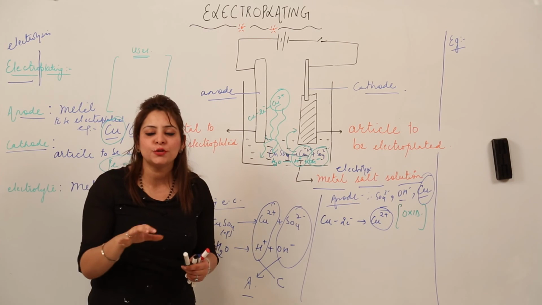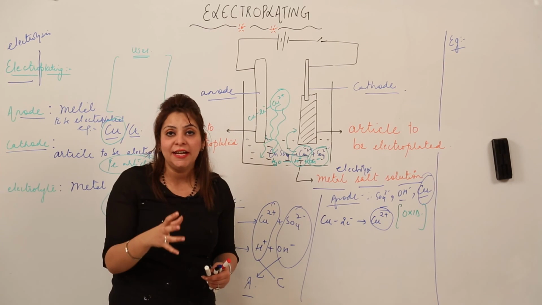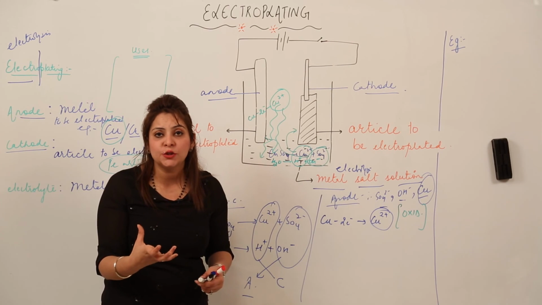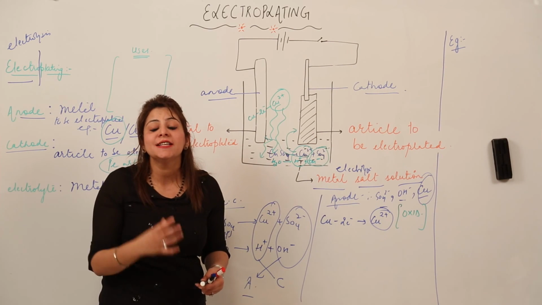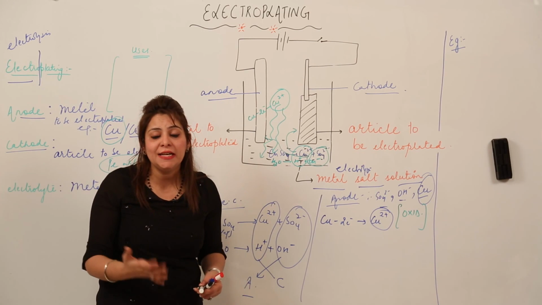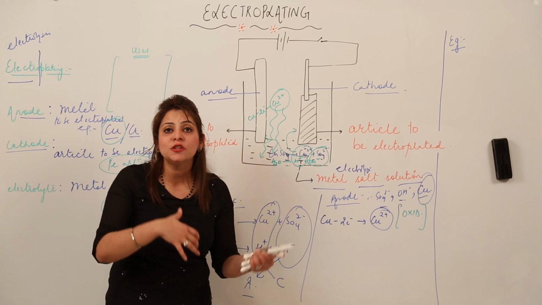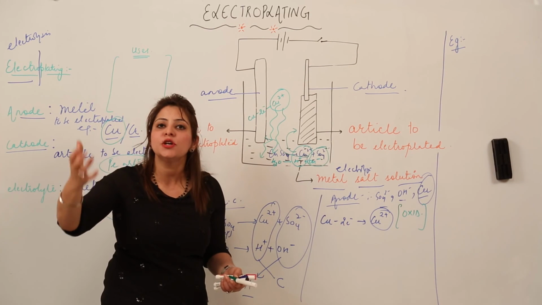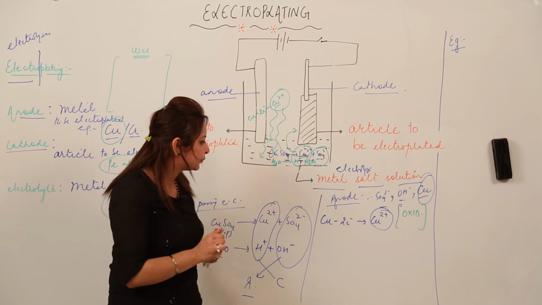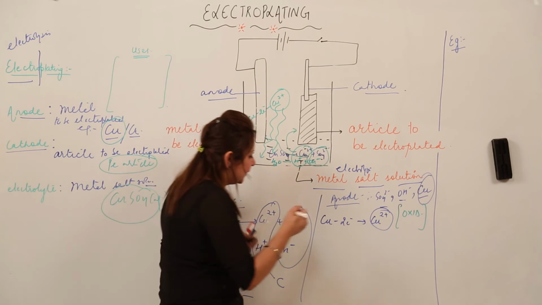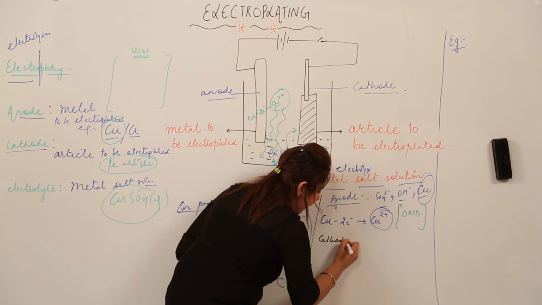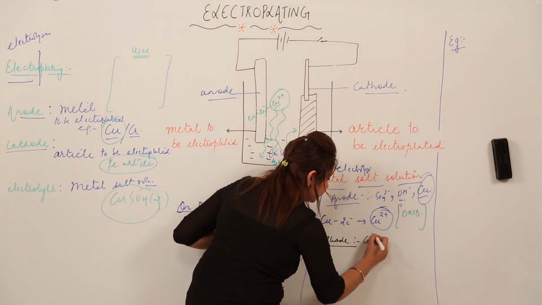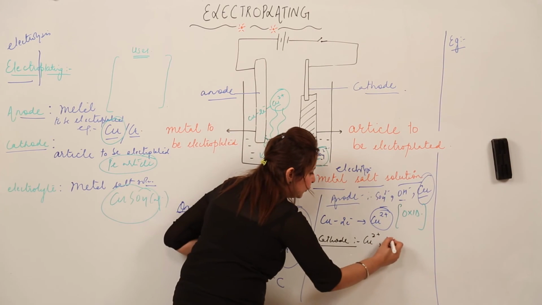They are just moving into the solution, and as you know that it contains the CuSO4 solution, which has dissociated into ions on passing electric current. So that means the concentration of Cu2 positive ions increases in the solution, because it was earlier also possessing some Cu2 positive ions, and now many Cu2 positive ions from the electrode are also migrating into the solution. Now let us see which ions will move at cathode. So at cathode, Cu2 positive ion is going to move, hydrogen ion is going to move, right?